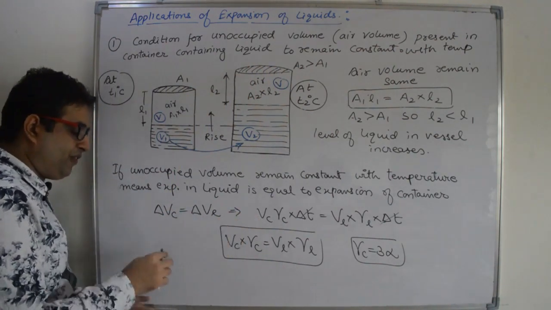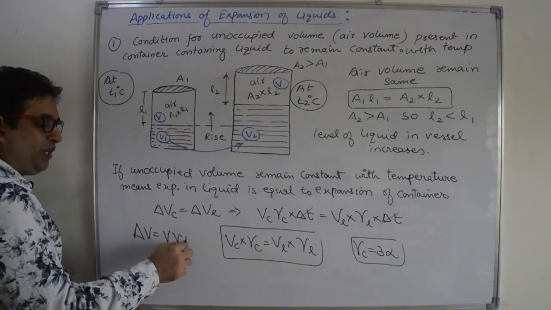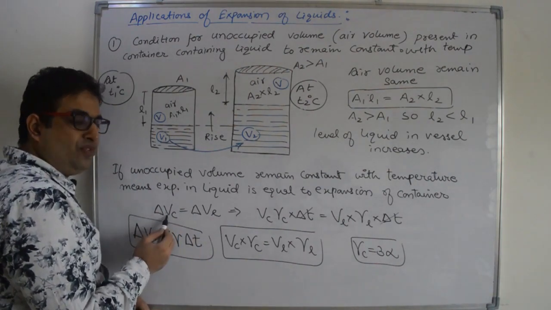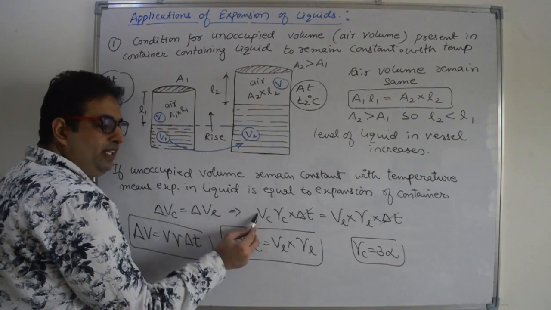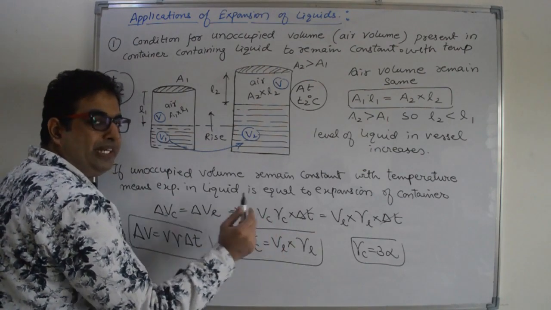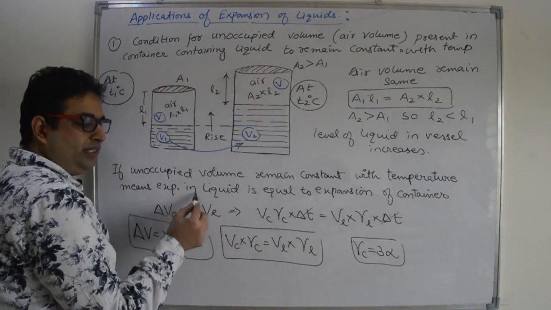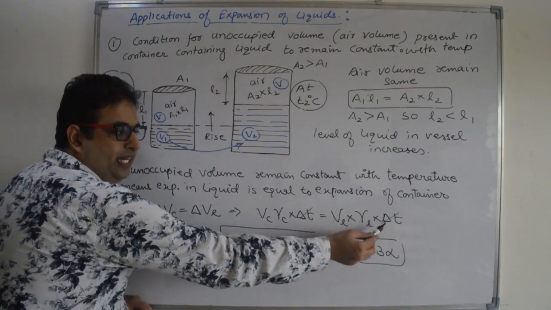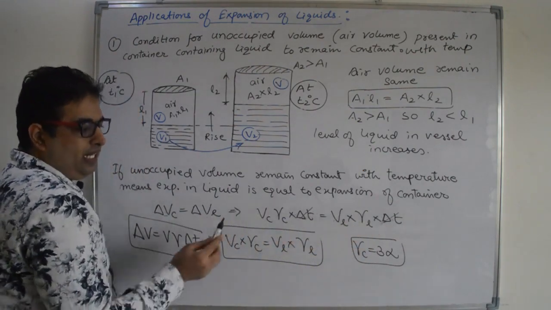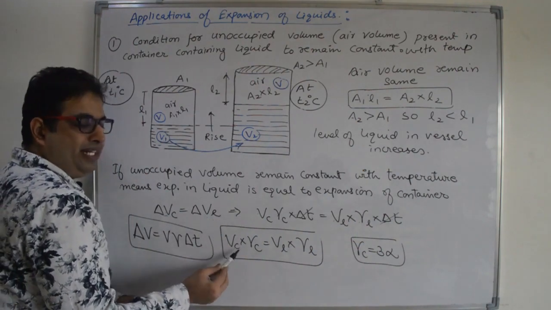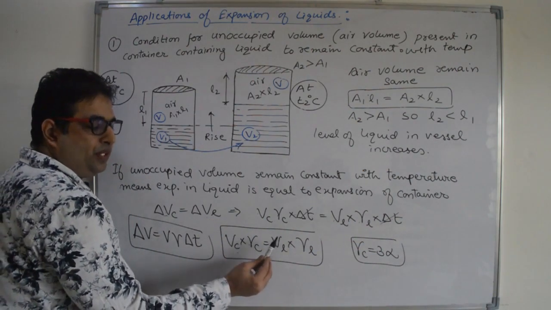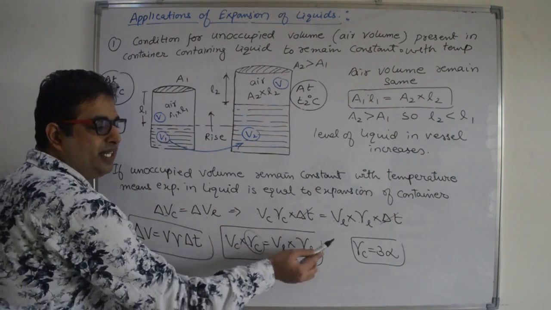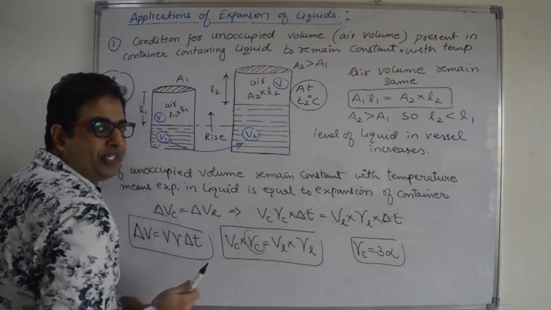For container expansion, we have a formula, delta V is equal to V into gamma into delta T, right? So here delta V for the container, the increase in volume of the container, is V of container into gamma of container into delta T, and it is equal to the increase in volume of the liquid, so V of liquid into gamma of liquid into delta T. Delta T will cancel out, and we will get the condition that V container into gamma container is equal to V liquid into gamma liquid, and the container gamma is equal to 3 alpha, the linear expansion coefficient, right?